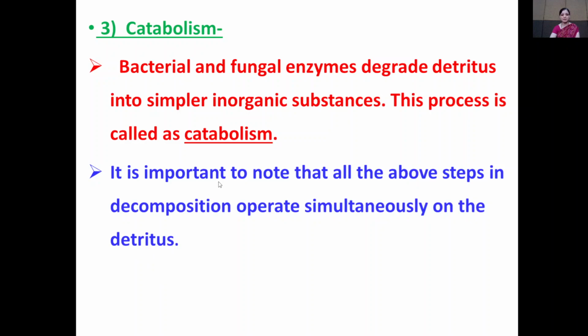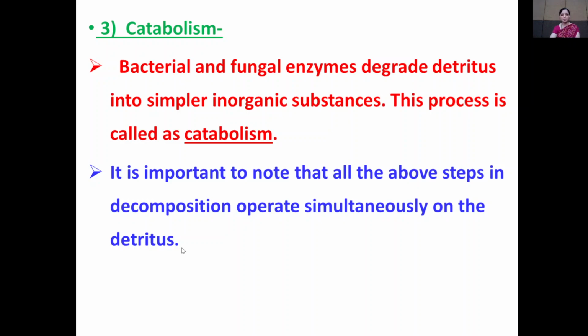It is important to note that all the above steps in decomposition operate simultaneously on the detritus. What is detritus? The raw material which is used for the process of decomposition. And decomposition takes place by the activity of the decomposers.